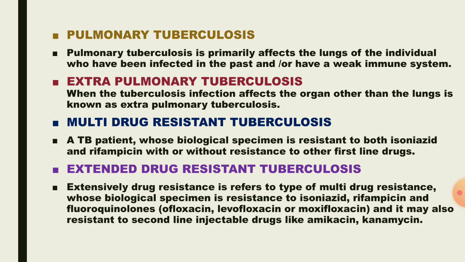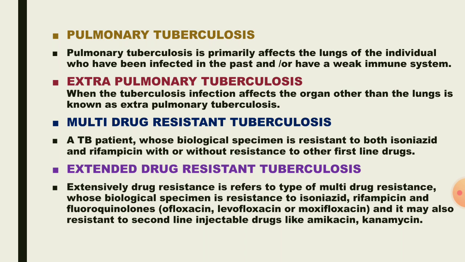Multiple drug resistant tuberculosis means when a tuberculosis infection shows resistance to isoniazid and or rifampicin, the first line drugs. What is resistance? Resistance means when an organism does not show an effect when we give a drug. It further multiplies and does not respond to the drug, which is called resistance.